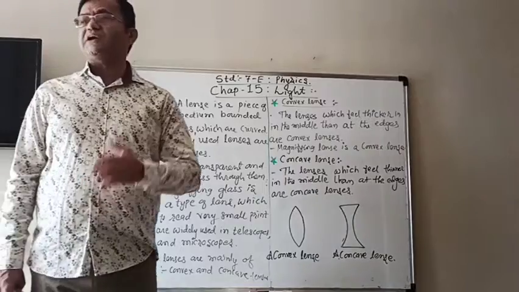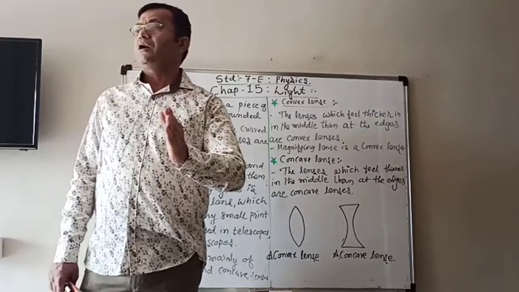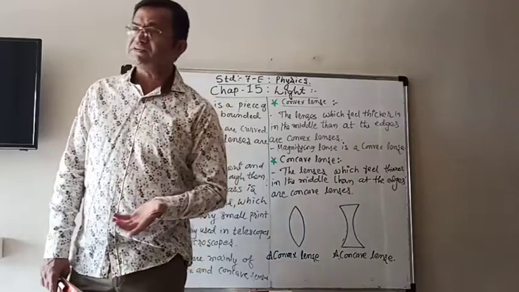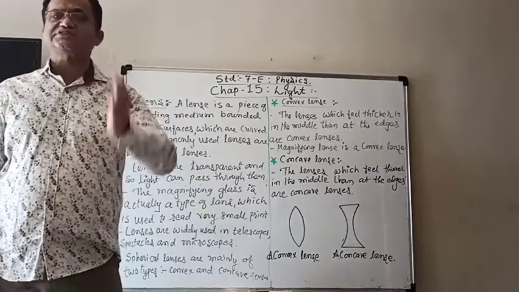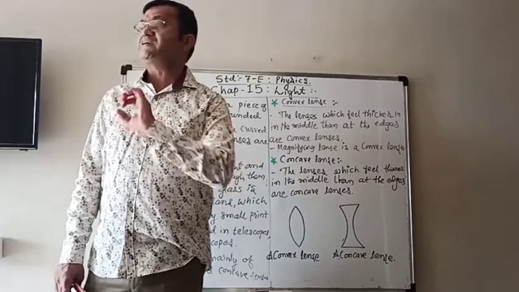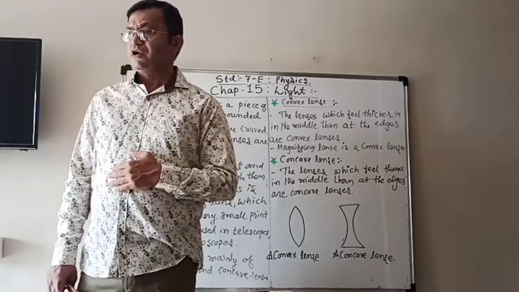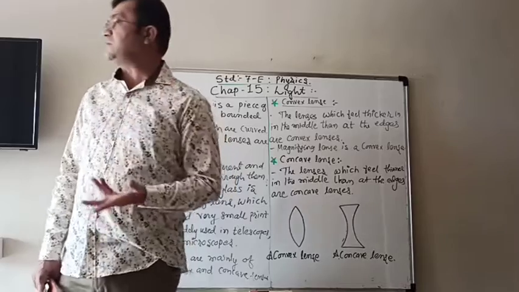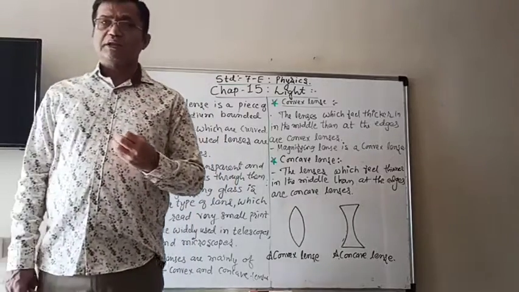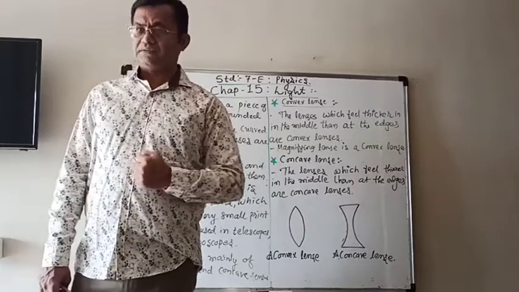In a mirror we saw that one surface is reflecting and the other is coated. But here both surfaces are transparent. So light is not reflecting but passing through it and then bending a little.